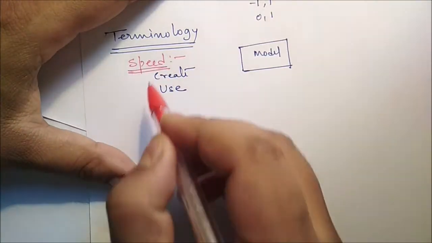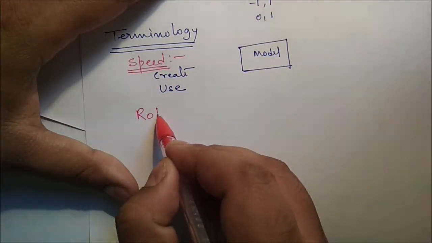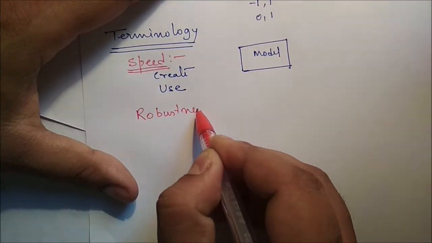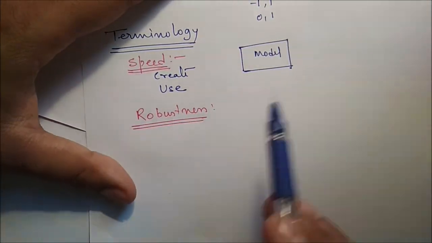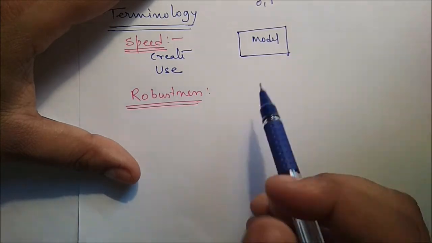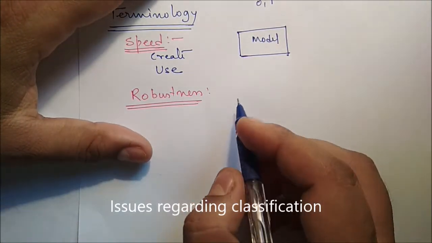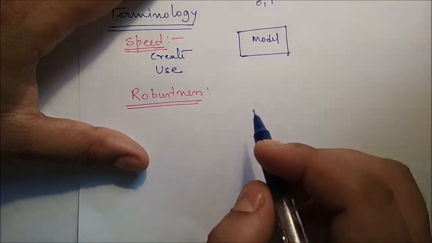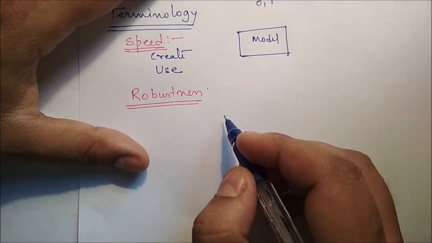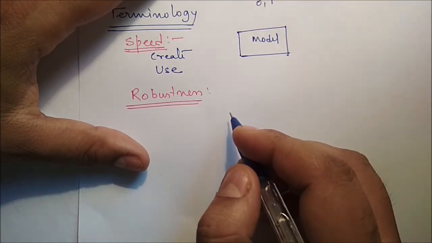The next term is robustness. Practically, in a real data set, errors or noise are there. The question is how a model can effectively handle the outliers or the errors.